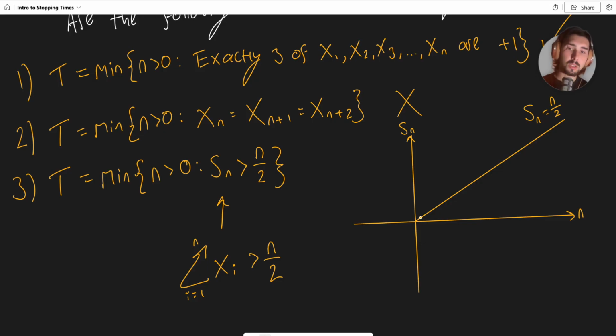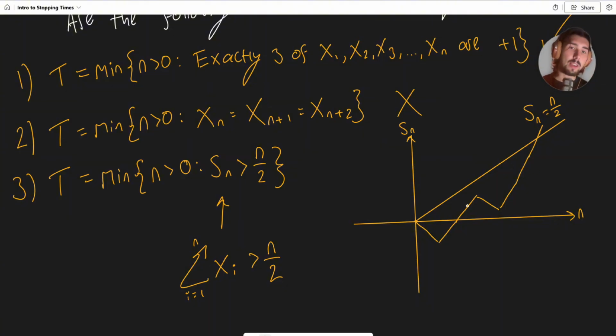If x1 took the value -1, then we're going to be less than it. We're going to be down here. And then maybe something a bit more interesting will happen. But we're basically going to have a process that kind of looks like this. Maybe we've got a couple of +1s, -1, +1 again, and then eventually we do catch up to it, and we get to a point where we're above it. Let's say we go up here, and then of course there is a value of n, the next whole number, where we are above that.